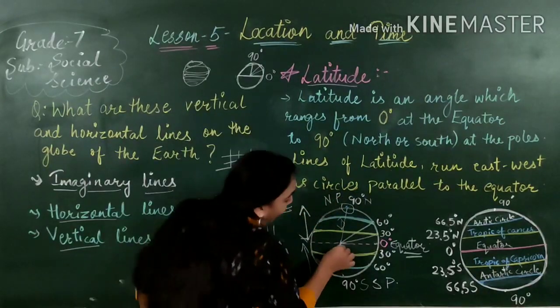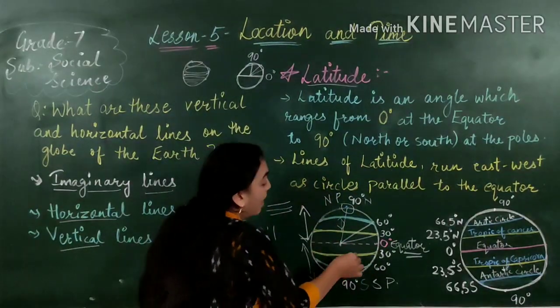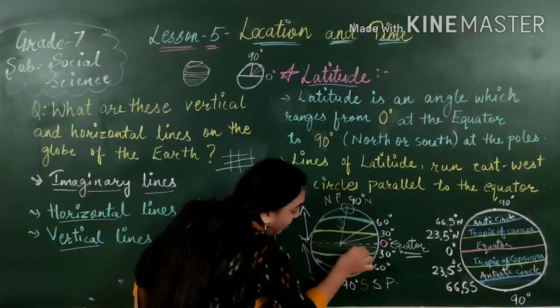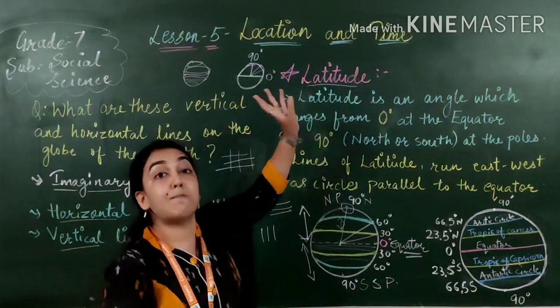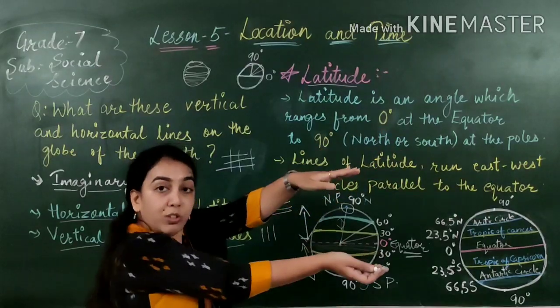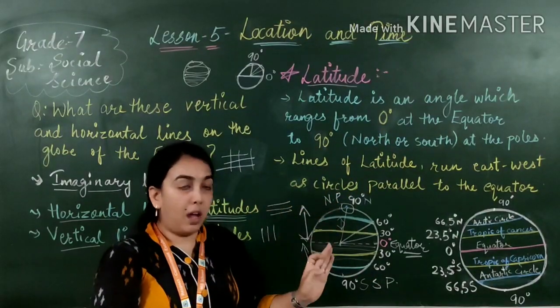The distance of every line will be same. जितनी भी मैं यहाँ line draw करूँ, the distance will be same. That is why the name is parallels. ये एक दूसरे के साथ parallel रहती है.